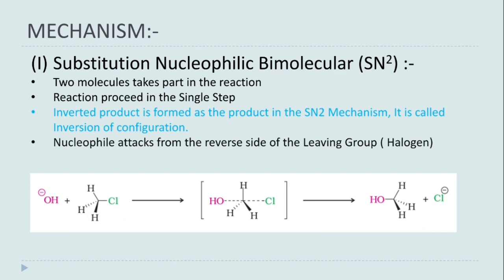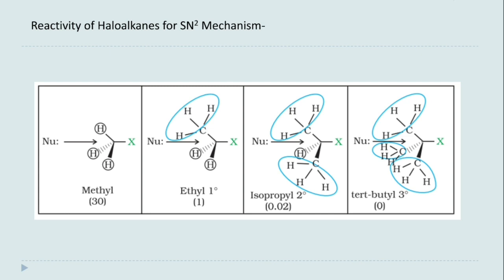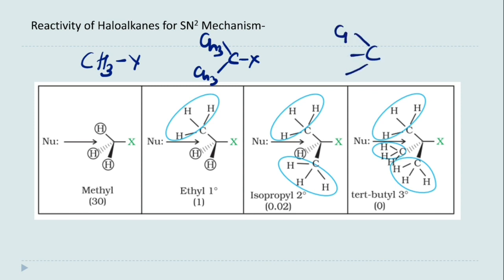Now see, because the nucleophile is attacking from the reverse side of the leaving group, can you tell me, if we consider 1 degree haloalkane, 2 degree haloalkane and 3 degree haloalkane, in which haloalkane the nucleophile can easily attack from the reverse side?